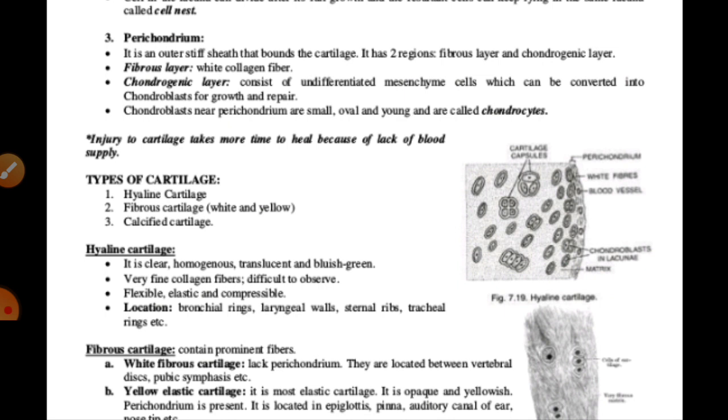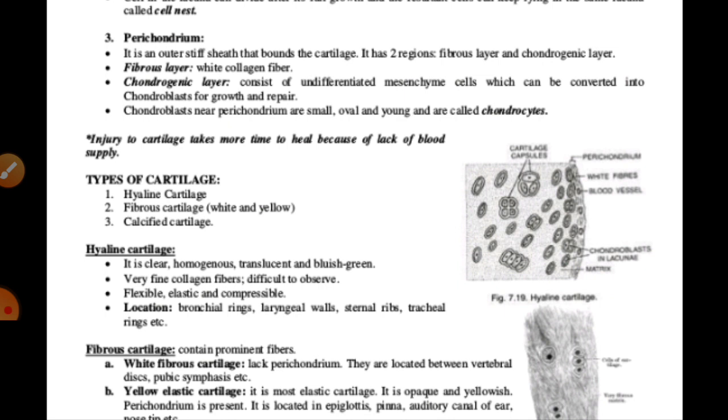It is flexible and forms the articular surface at the joints of the long bones, where it is called articular cartilage. It is generally found in the bronchial rings, laryngeal walls, sternal ribs and tracheal rings.